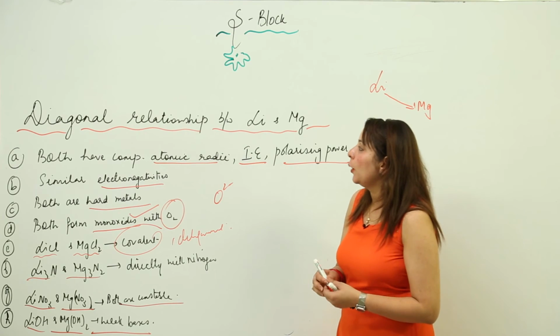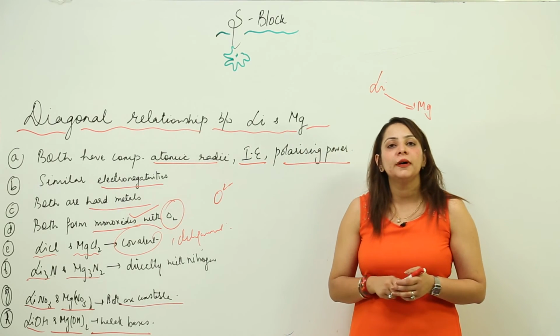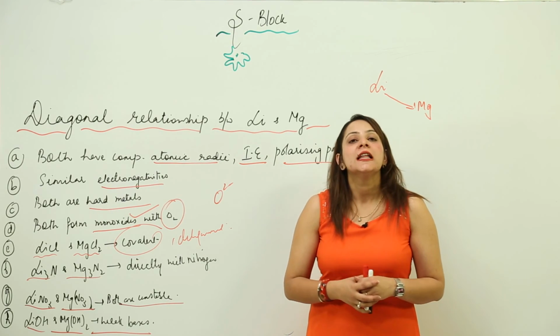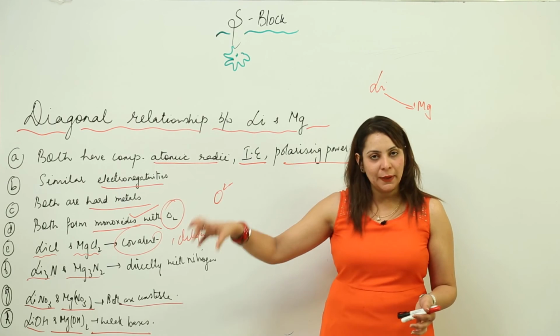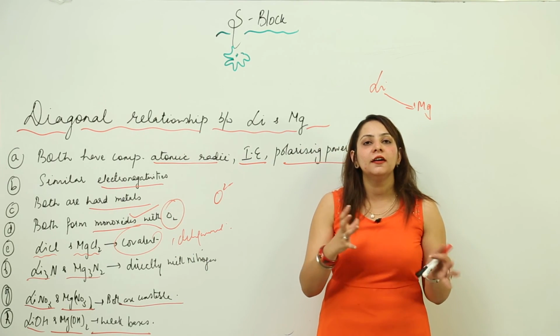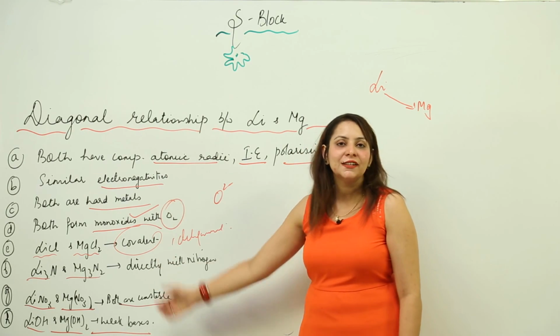So these are a few properties which you can list if somebody asks you about the similarities shown between lithium and magnesium. You should be well versed with the answer: lithium resembles diagonally with magnesium, and these properties are due to the reason that they are in a diagonal relationship with each other. So this is what the diagonal relationship is.